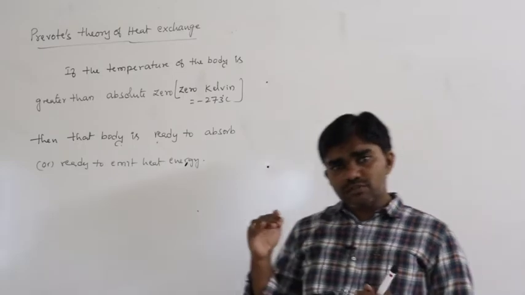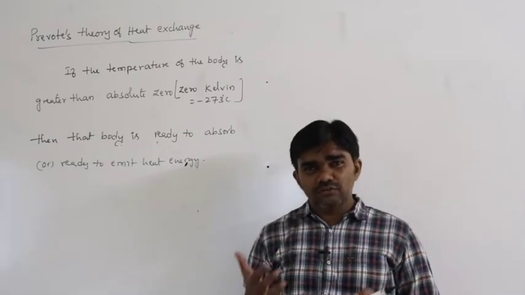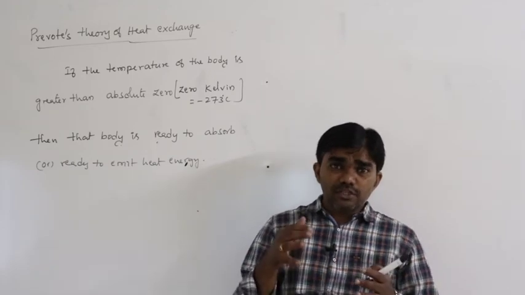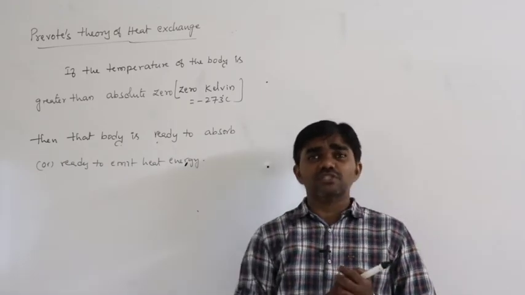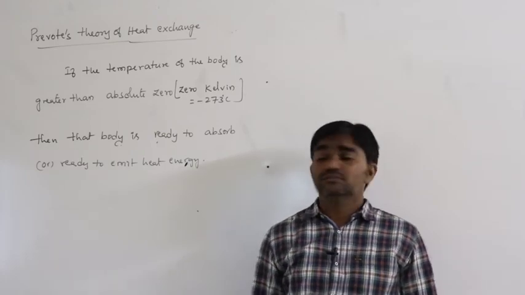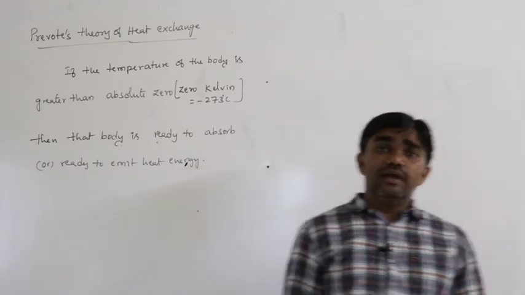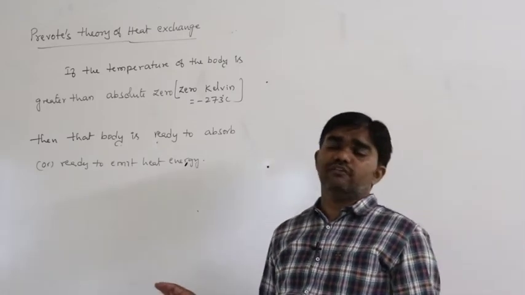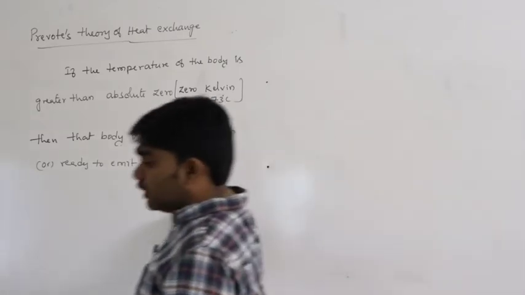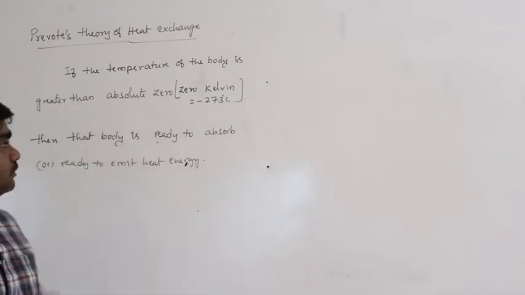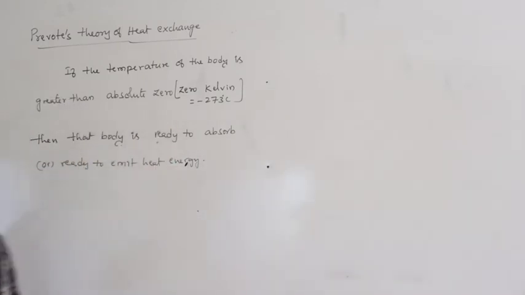If the temperature of the surroundings is more than the temperature of the body, then the body gains heat energy. If the temperature of the surroundings is less than the temperature of the body, then the body loses heat energy. So that is the situation: either exchange of heat, that means gaining or losing of heat energy, takes place, at any temperature above 0 Kelvin. That is the Prevost theory of heat exchange.